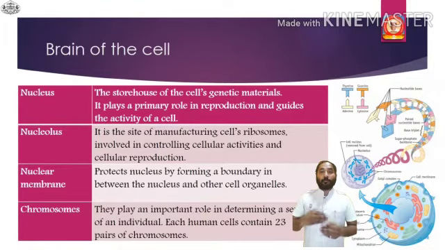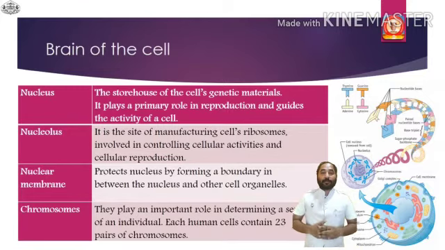The nucleus is called the brain of the cell, because whatever information goes from one cell to another passes from the nucleus to other cell organelles, and through other organelles to the adjacent cell. So the nucleus is a very important part among the cell organelles.